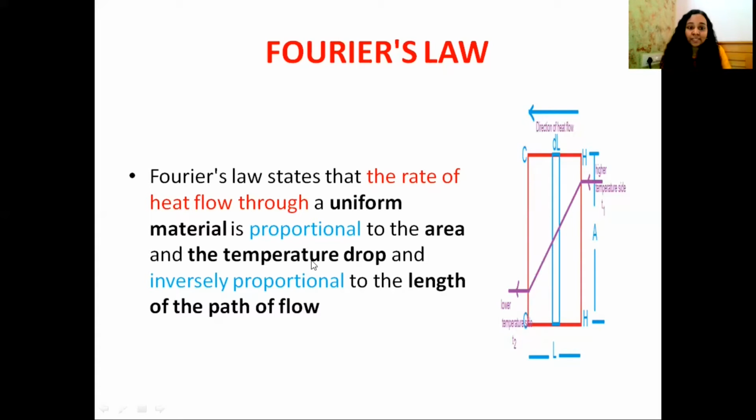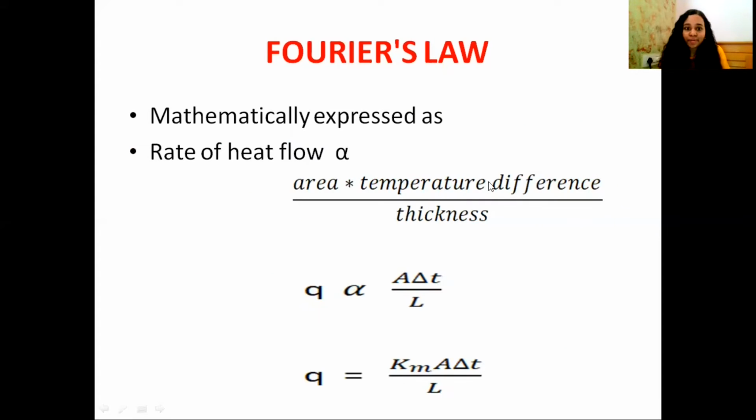You should study this. Again I repeat, Fourier's law states that the rate of heat flow through a uniform material is proportional to the area and the temperature drop, and is inversely proportional to the length of path of flow. We can express Fourier's law mathematically.